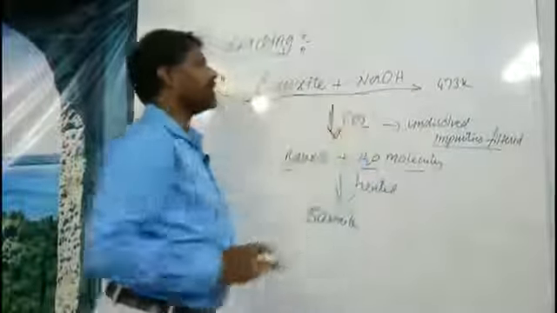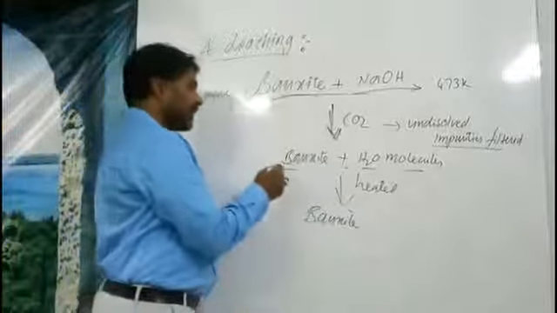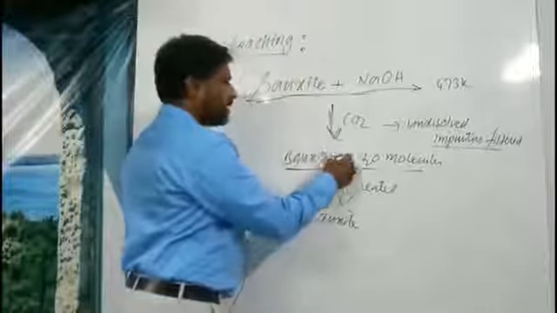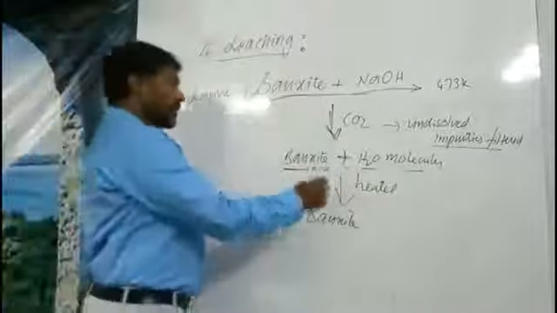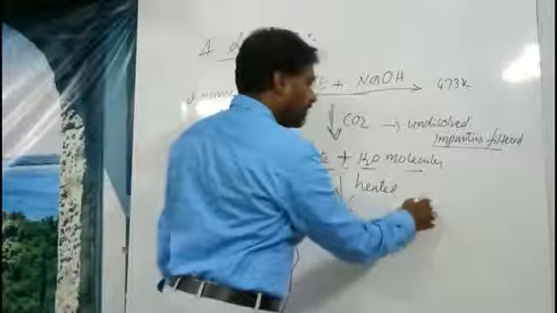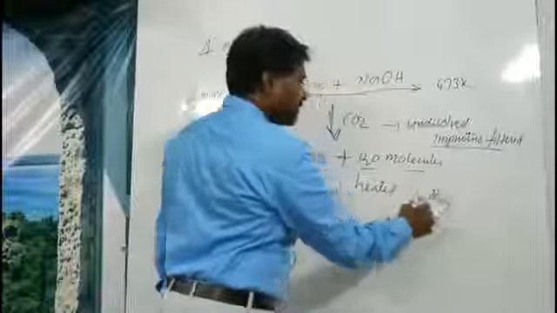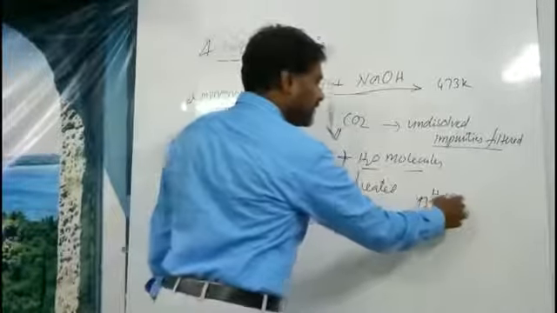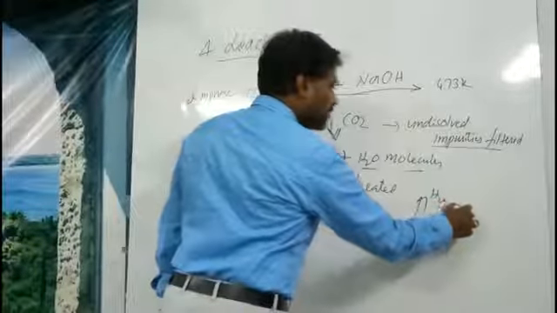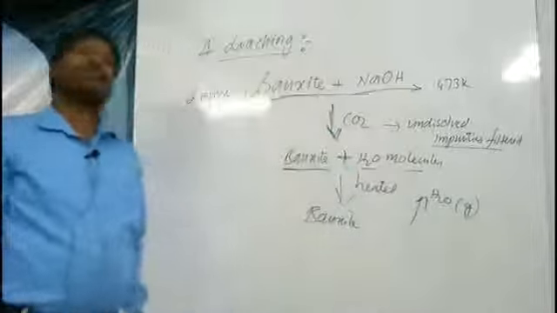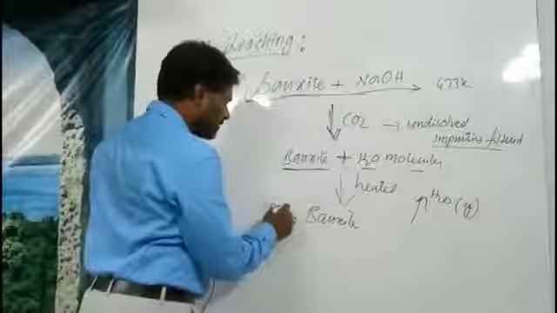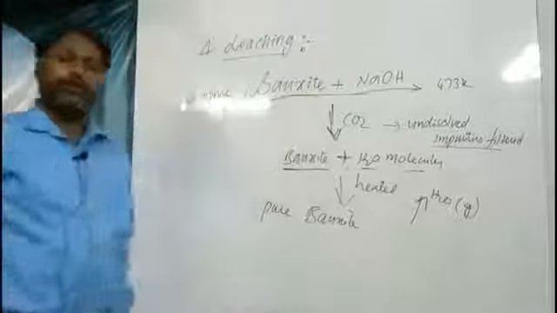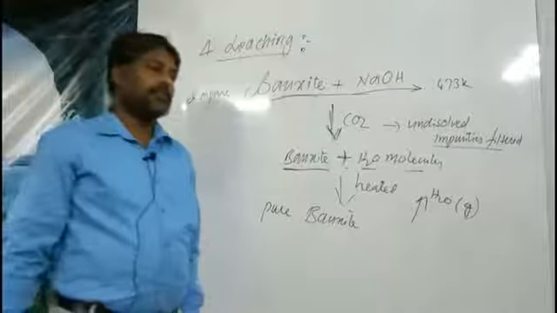Later, carbon dioxide is passed through that solution, and the bauxite forms hydrate molecules, and later by heating, the water molecules will be evaporated. The upward arrow means the gaseous state of water molecules will be gone, and concentrated pure bauxite is obtained by this leaching process.